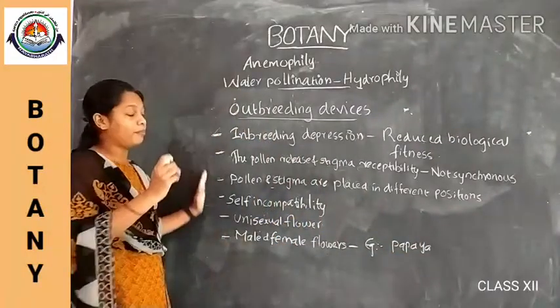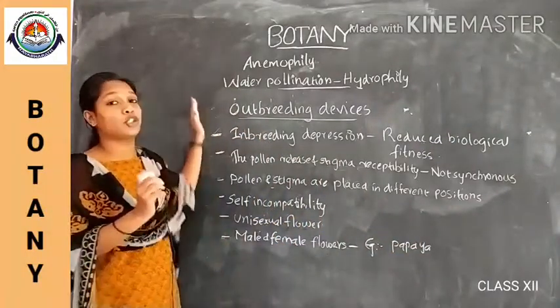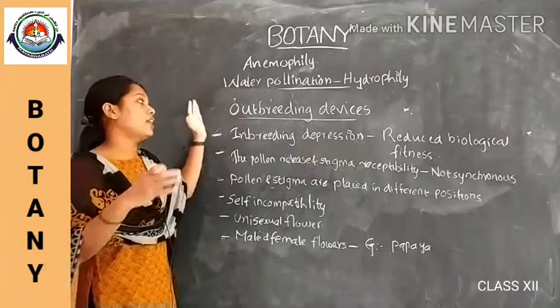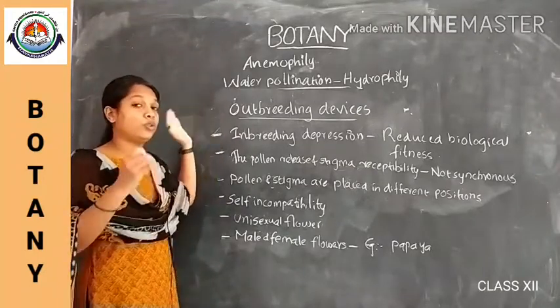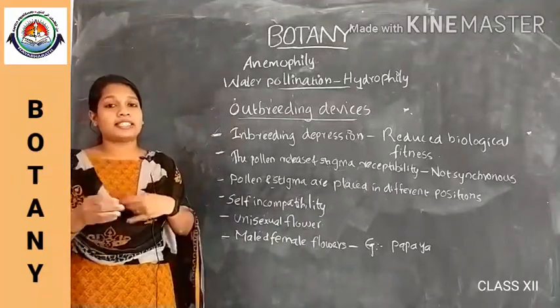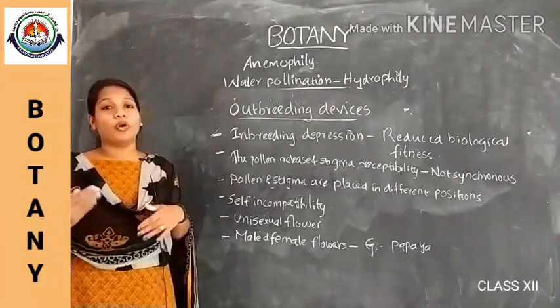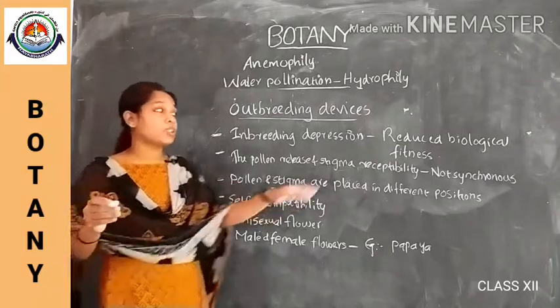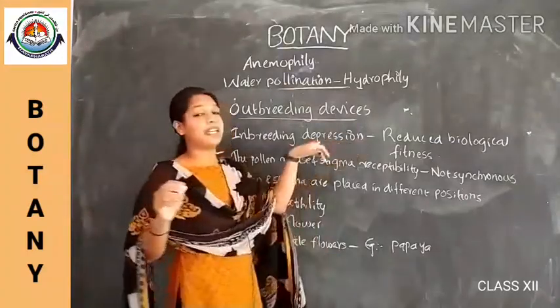So these are some mechanisms that different plants show to prevent inbreeding depression. That is, continuous self-pollination will cause reduced biological fitness, that is inbreeding depression.